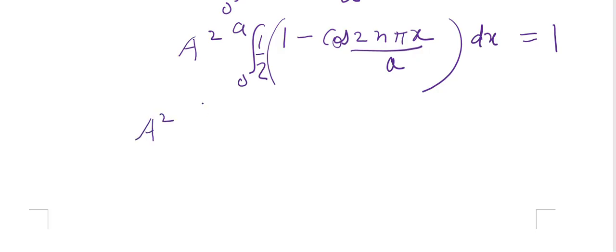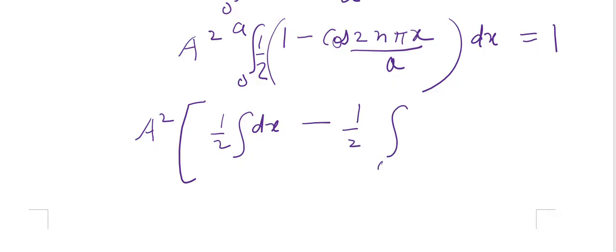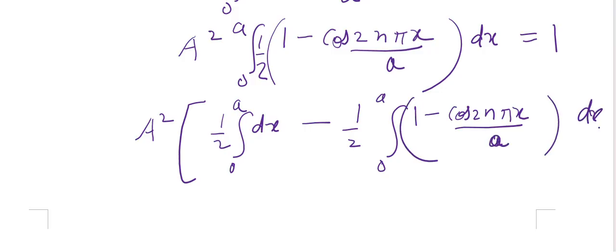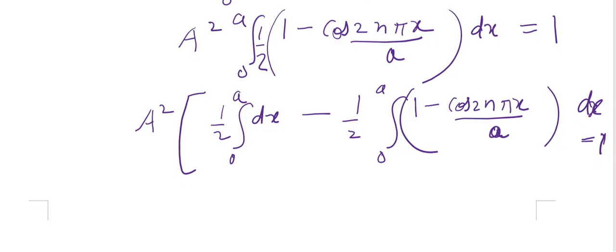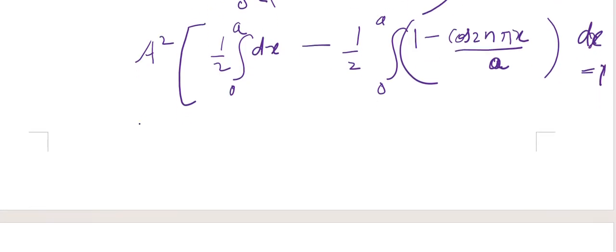When we integrate it, it comes out to be 1 by 2 integral dx minus 1 by 2 integral, with limits 0 to a, of cos 2n pi x by a, that is equal to 1. I am solving it. We'll get A square by 2 into a.